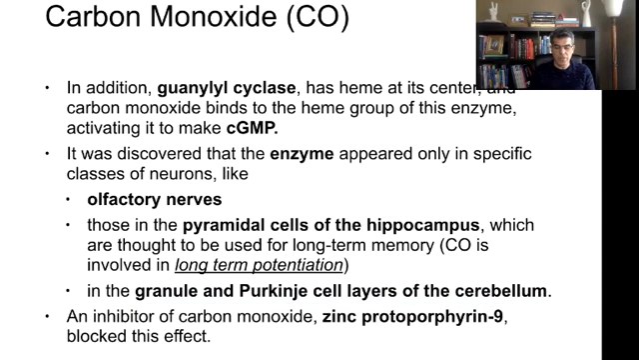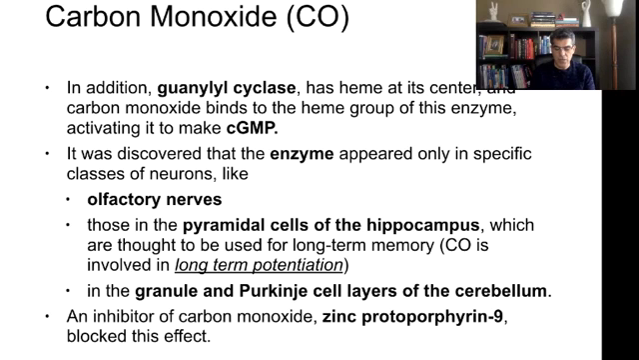So if I ask you which neurons are targets for CO, the answer is those neurons that contain guanylyl cyclase: olfactory nerves, pyramidal cells in the hippocampus, and granule and Purkinje cells of the cerebellum. Remember, the hippocampus is for learning and memory. As a result, we can say CO can improve our memory.